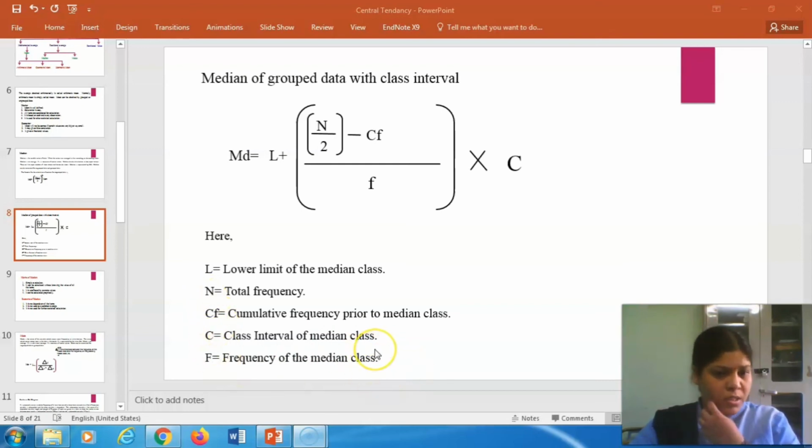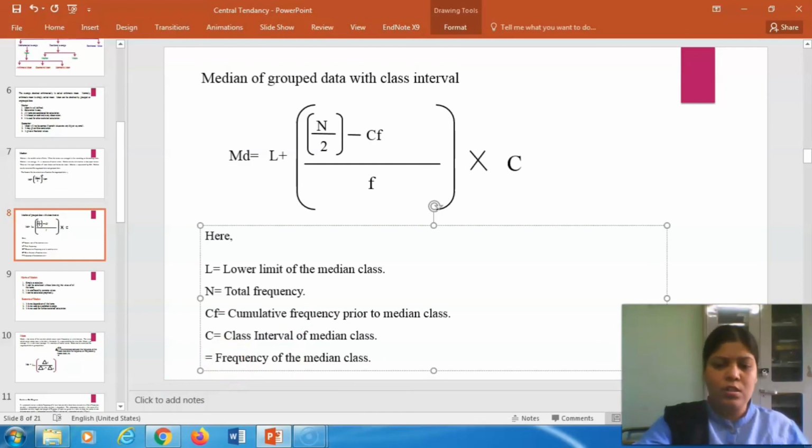Here f should be small, not capital. f means frequency of the median class. So this is in the case of grouped data.